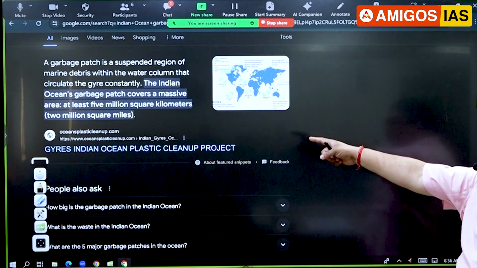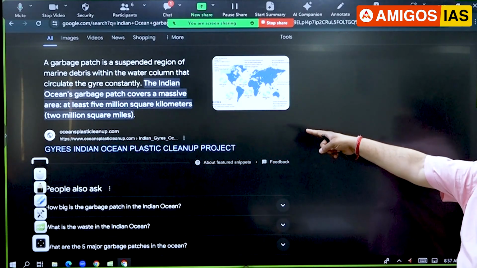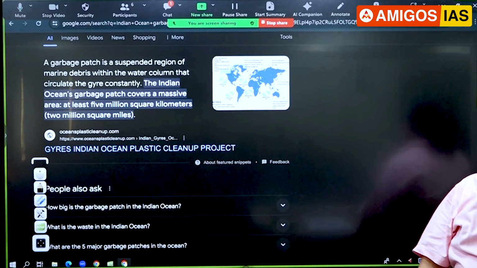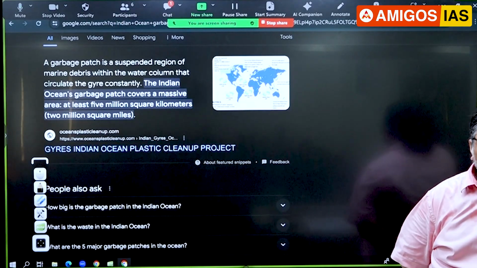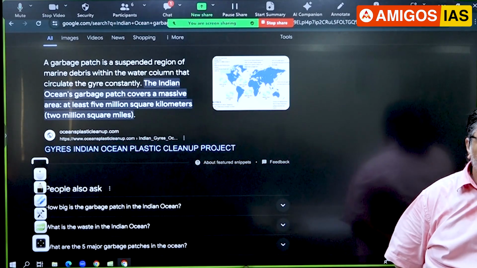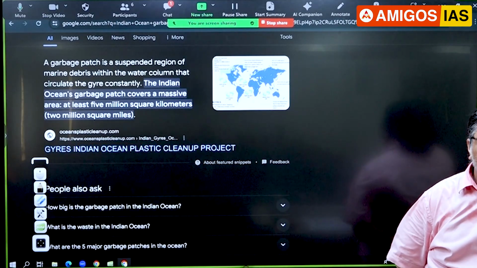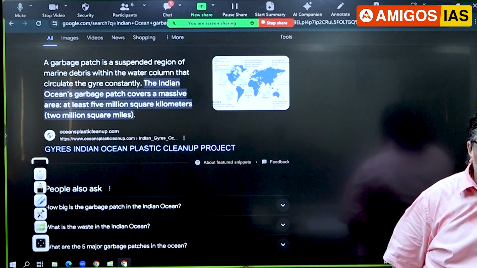So you can see here, it's mentioned, no? What is given here? 5 million square kilometers, 2 million square miles. We have Indian Ocean garbage. Now, how did the garbage reach there? Again, through rivers. Many rivers are there, no? And which countries? The Indian Ocean Rim, IOR: India, Bangladesh, Myanmar, Southeast Asia. South Asian countries are also there.